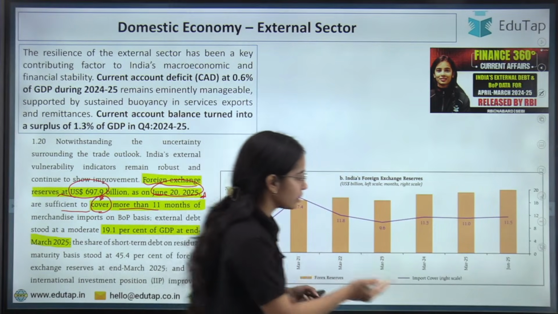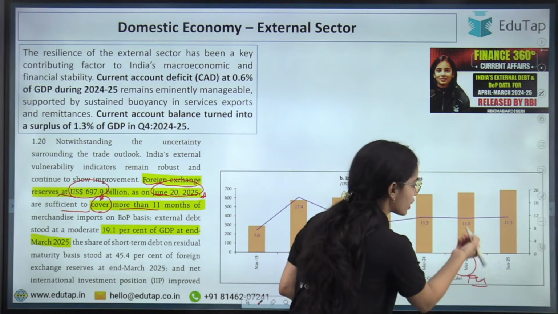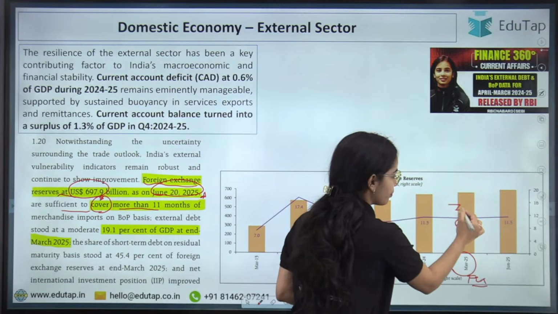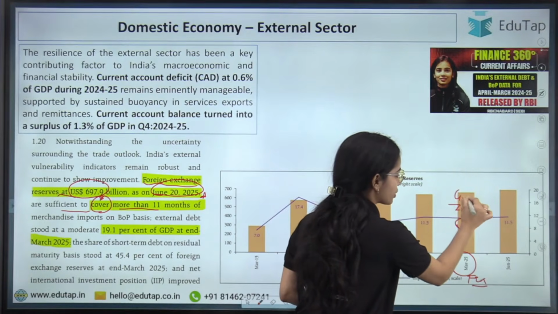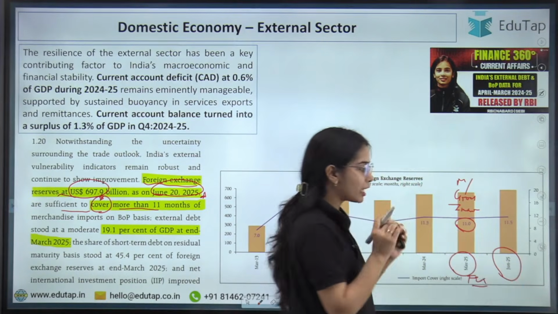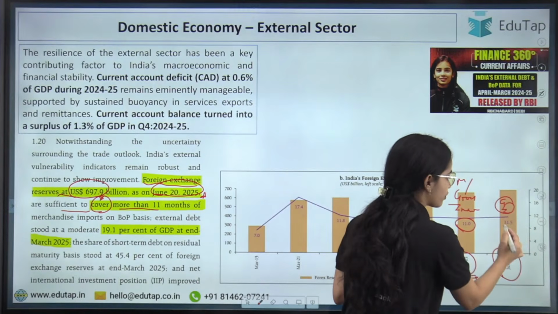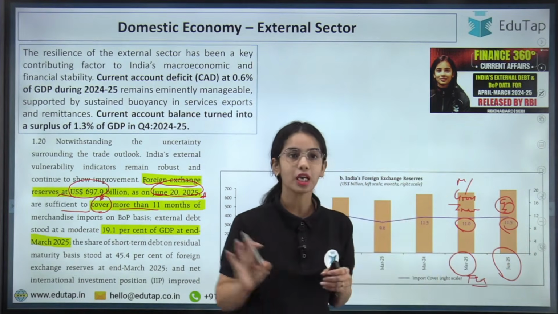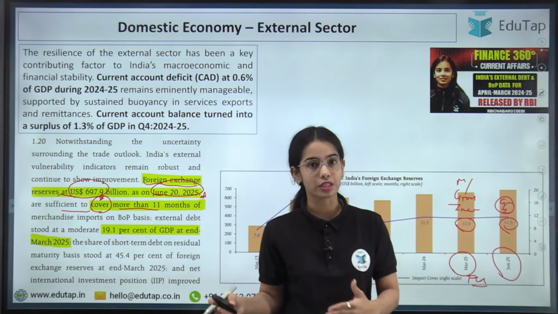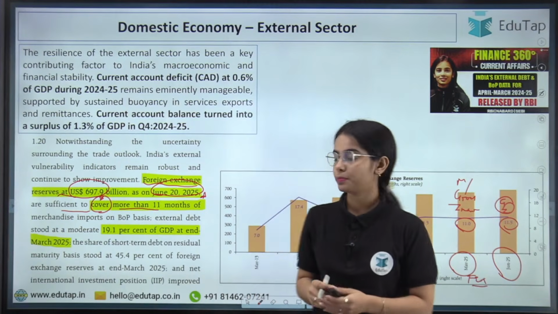Here you can see that in March 2025, we had enough foreign exchange reserves to cover 11 months of the goods import, the merchandise import, and by June 2025 we have enough foreign exchange reserves to cover our goods imports of 11.5 months. Okay, so this is the idea that by June 2025 we have enough foreign exchange reserves to cover 11.5 months of the goods imports.